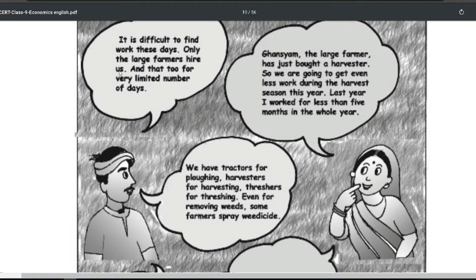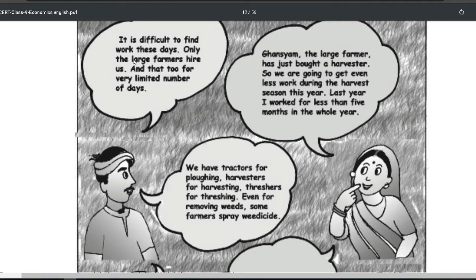Now see what Dala is saying. It is difficult to find work these days. Only the large farmers hire us, and that too for a very limited number of days.